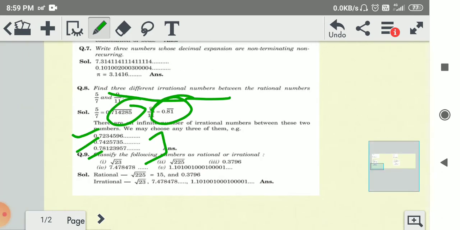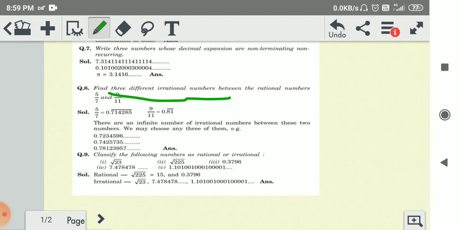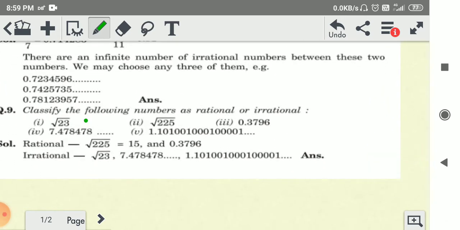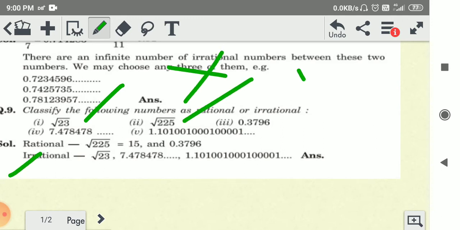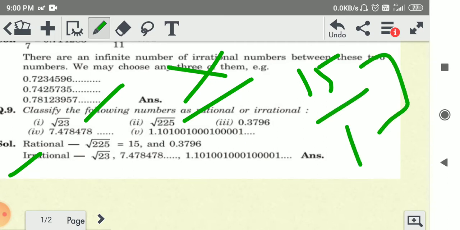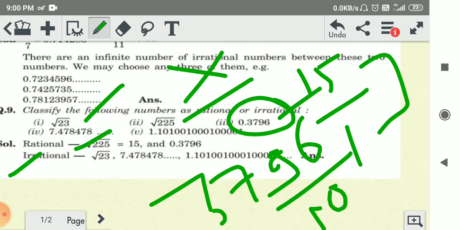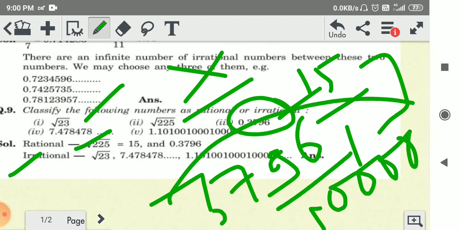Okay, now question number 9, classify the following numbers as rational or irrational. So rational numbers have a complete square root. The square root of 23 is not possible, so this is irrational. 225 is the square of 15. We can write 15 as 15 upon 1 as a rational number. So root 225 is rational. Same as here, this is terminating, and we can write this as 3796 upon 10,000. So this is also a rational number, है ना?